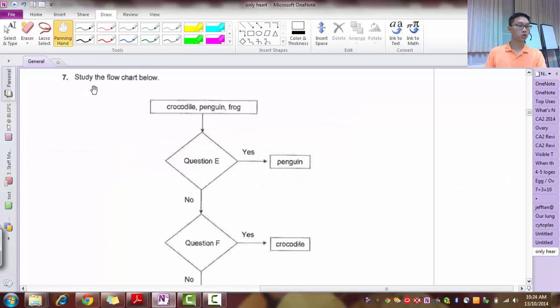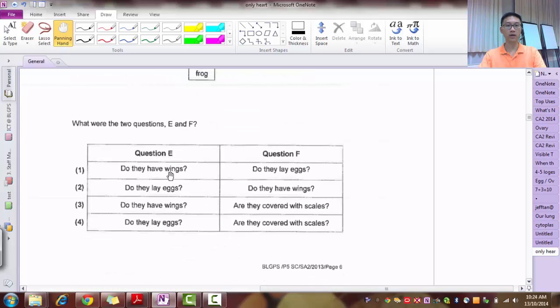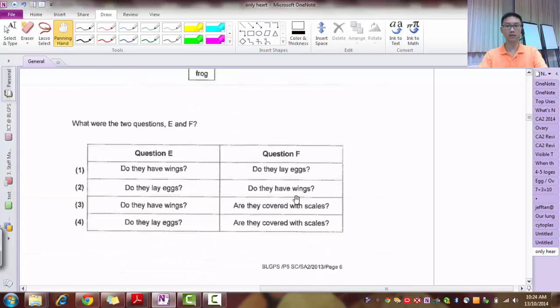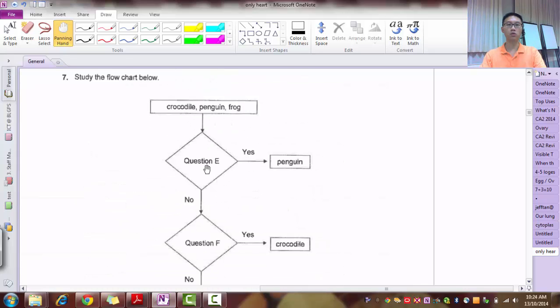Study the flow chart. And I want the questions for E and for F. Let's look at E first. E is crocodile, penguins, frogs, and then yes, and then becomes a penguin. So what's the difference between a crocodile, penguin, and a frog? Let's look at the question here. Wings and lay eggs. So these are only 2 questions. And then F is scales.